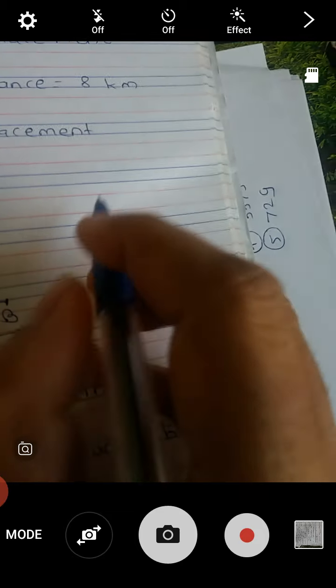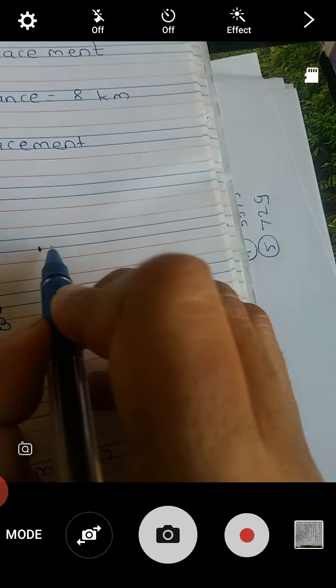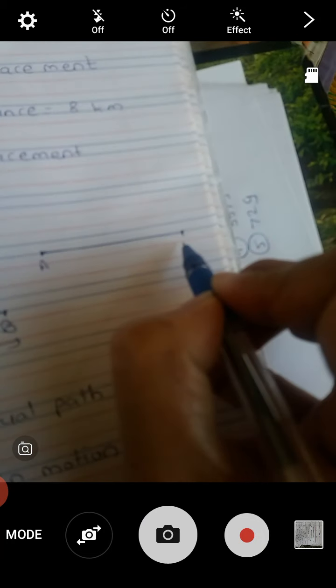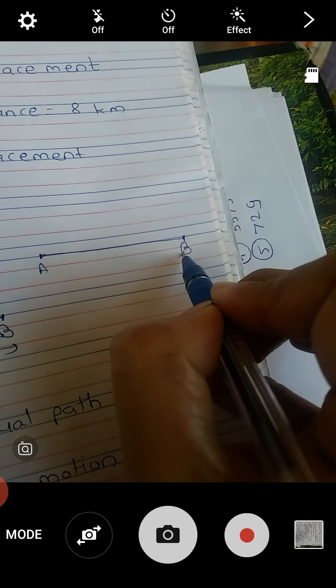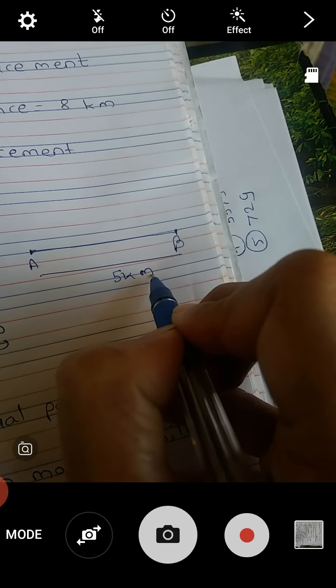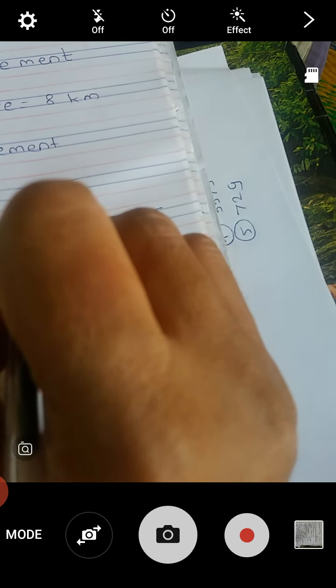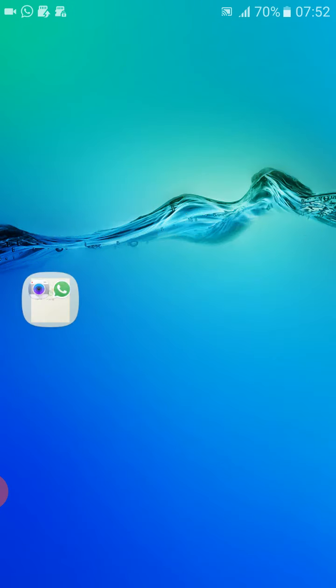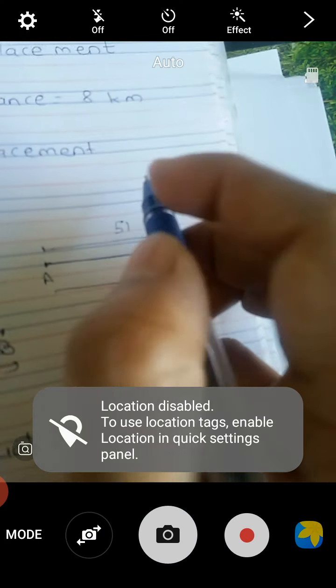Suppose a person starts from A and reaches B, the distance between A and B is 5 kilometers, and he again reverses back up to A. Again he travels 5 kilometers.